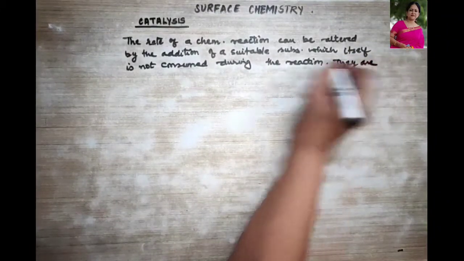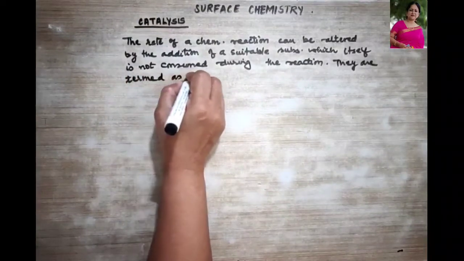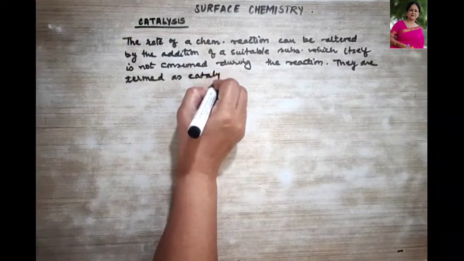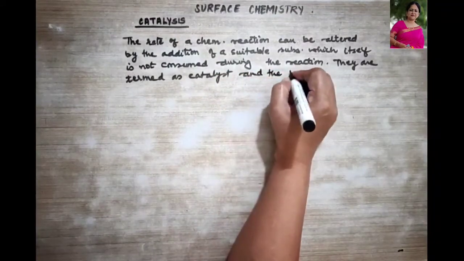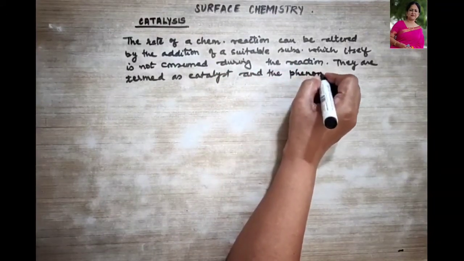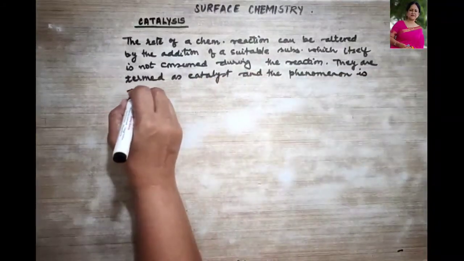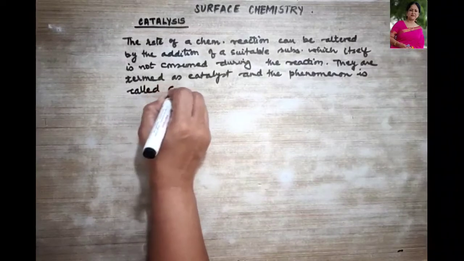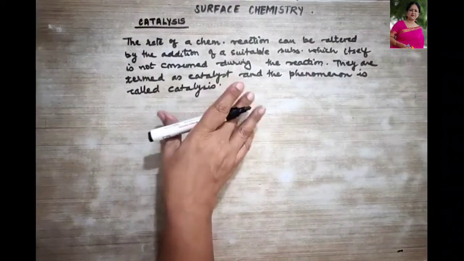Okay, they are termed as catalysts, and the phenomenon is called catalysis, right?